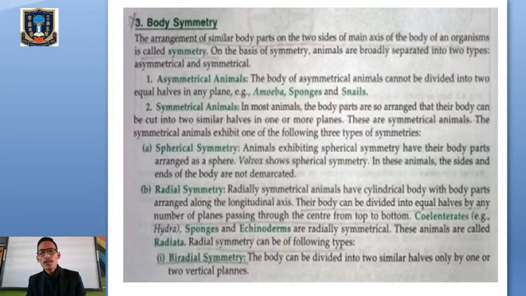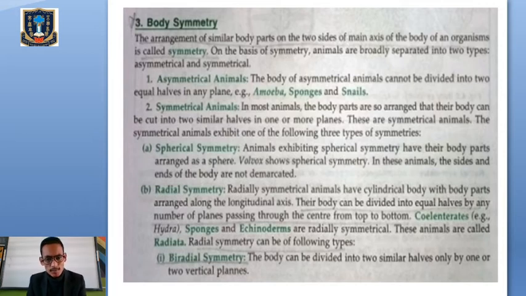On the basis of body symmetry, animals are divided into two types. One is called asymmetrical and number two is called symmetrical. Asymmetrical animals are those whose body cannot be divided into two equal halves. Examples are amoeba, sponges, and snails. Whenever we try to cut their body into two equal halves, it cannot be divided equally into the two parts. So those animals are called asymmetrical animals.